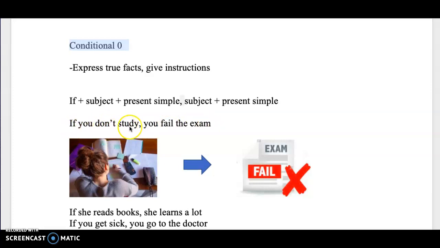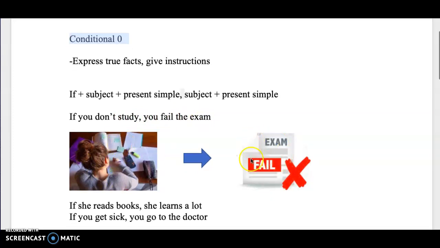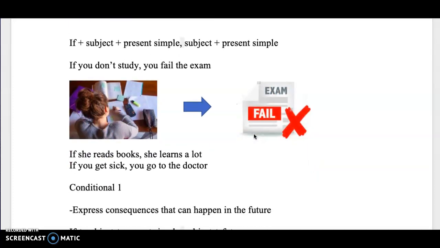Si tú no estudias, tú pierdes el examen. Okay? If you don't study, you fail the exam. Okay? Let's continue with other examples. If she reads books, she learns a lot. Si ella lee libros, ella aprende mucho.